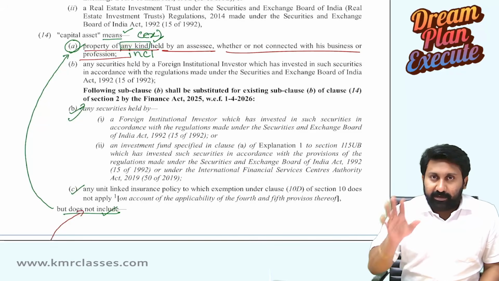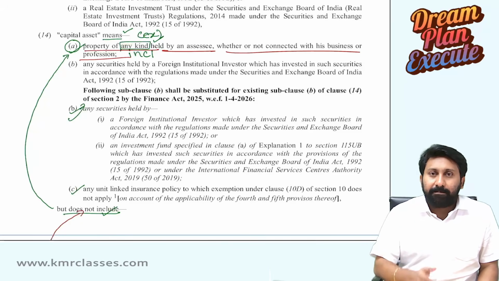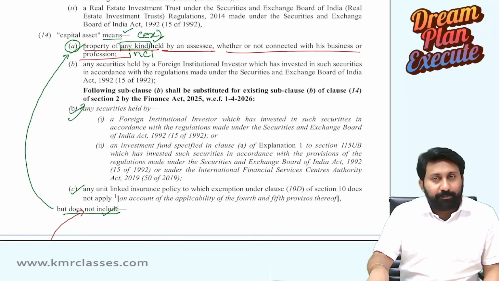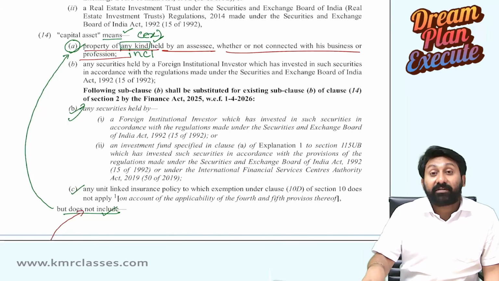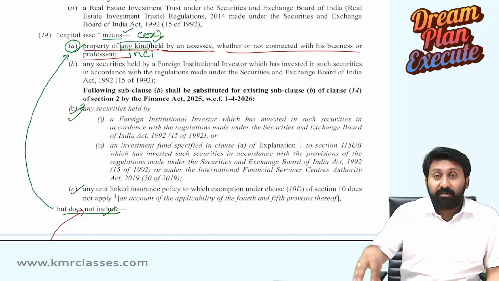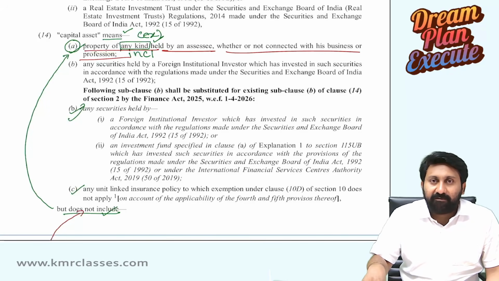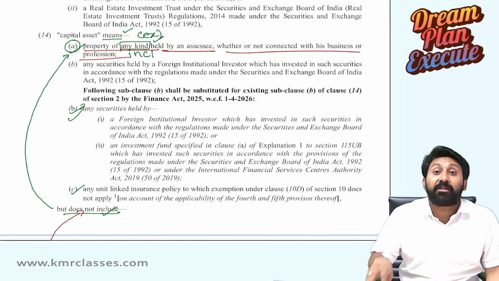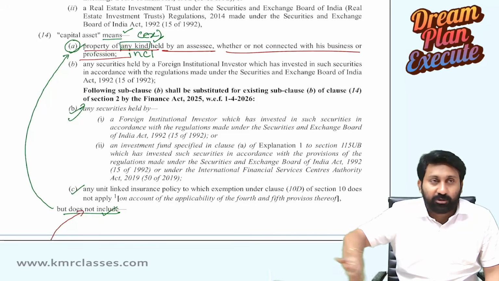There is a person doing his business or profession. For the purpose of business or profession, he purchased land for the factory. Two lands, land 1 and land 2, he purchased for the purposes of constructing a factory, for the purposes of business. Land 1 he sold.